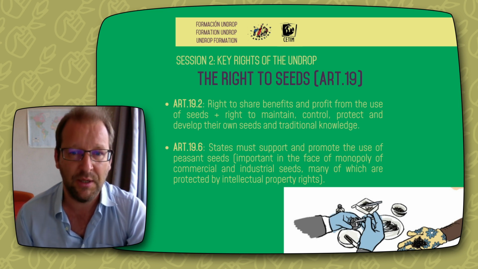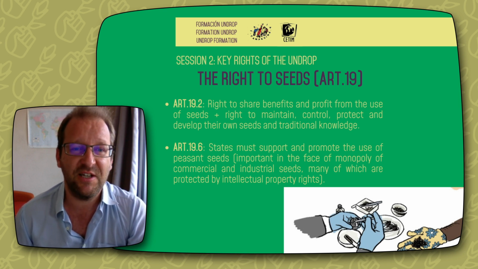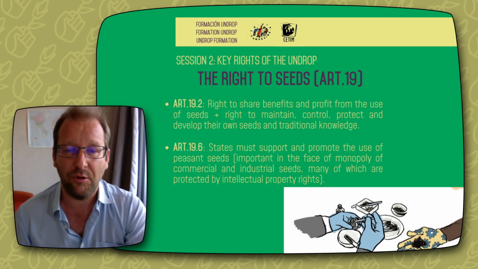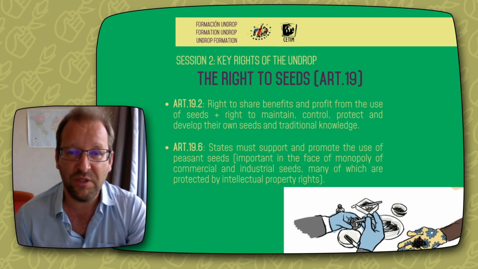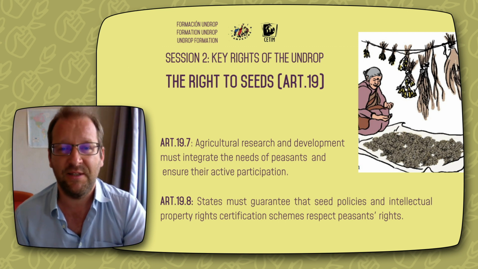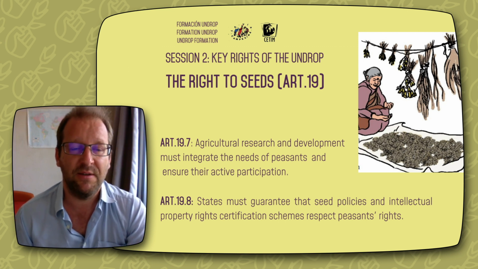It's also important to mention Article 19.6 that says that states should take appropriate measures to support peasant seed systems and promote the use of peasant seeds and agrarian diversity. Okay? So that's very important because in the last 50 to 60 years, states have always promoted commercial seeds, industrial seeds, many of which are protected by intellectual property rights, but not peasant seeds. So that's a very strong commitment they took in this declaration in Article 19.6, to support peasant seed systems, promote the use of peasant seeds and agrarian diversity.